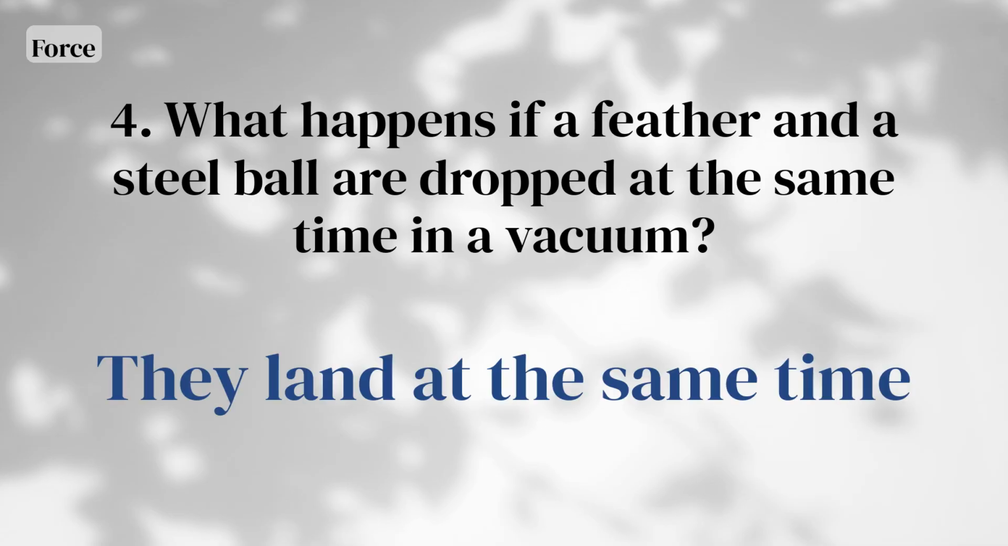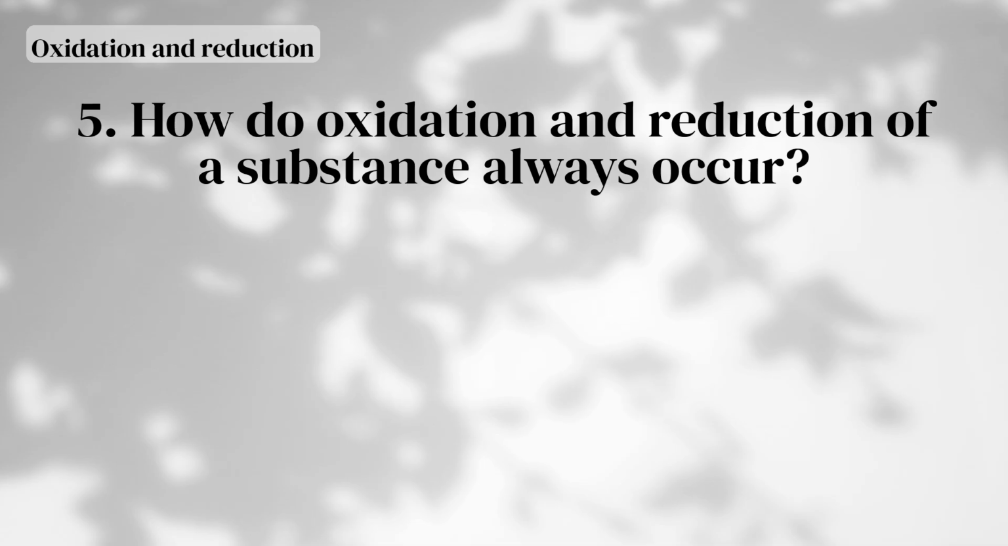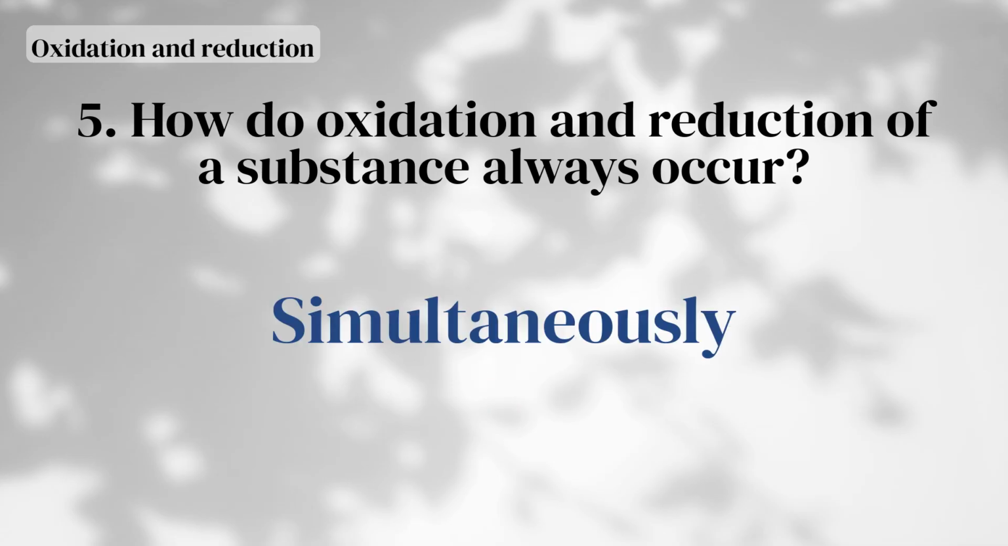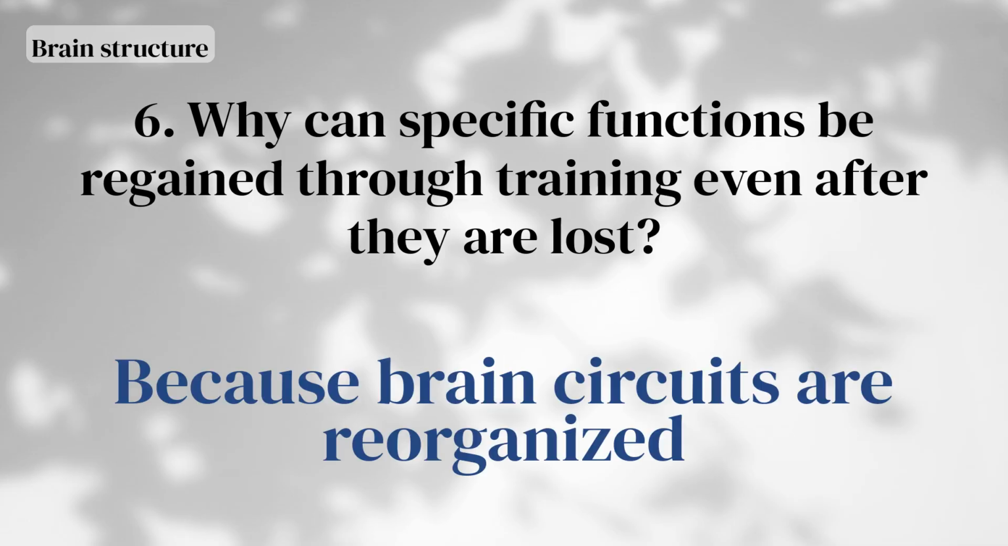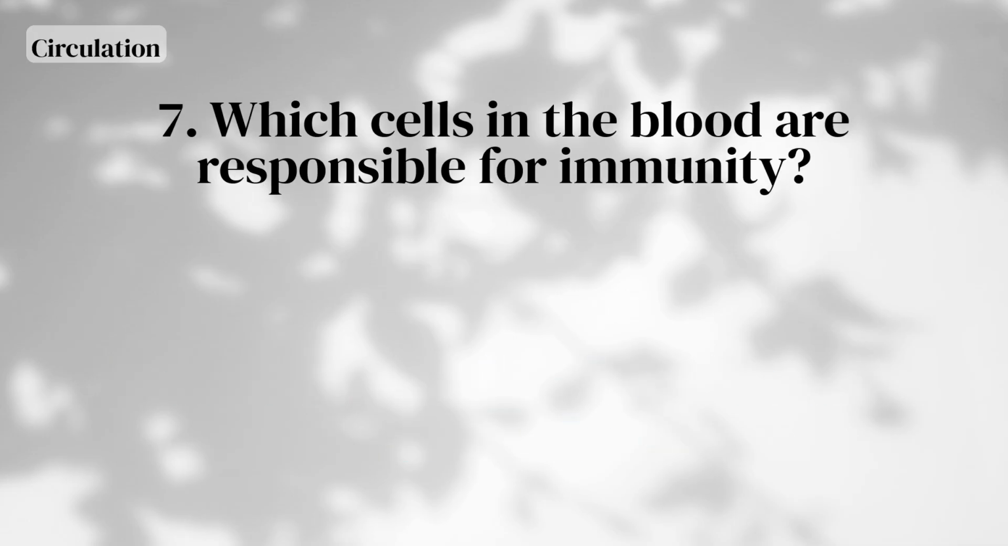They land at the same time. How do oxidation and reduction of a substance always occur? Simultaneously. Why can specific functions be regained through training even after they are lost? Because brain circuits are reorganized. Which cells in the blood are responsible for immunity?